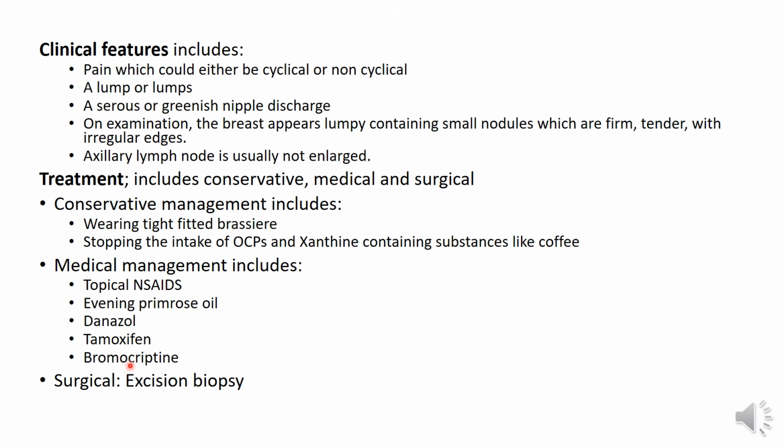Then bromocriptine is a dopamine agonist that depresses prolactin secretion, and it's been said to be effective in most patients. The side effects are that people could experience dizziness, headaches, and vomiting. So these are basically the options for medical management. Then surgery includes excision biopsy. Now, if there's a definite localized mass in the patient, it should be excised for removal and for biopsy.